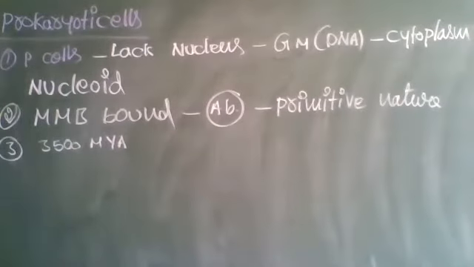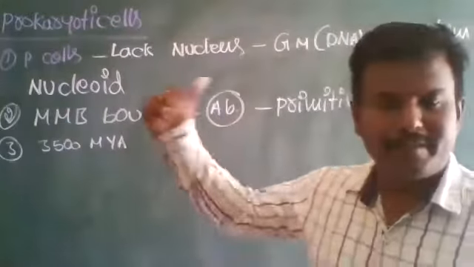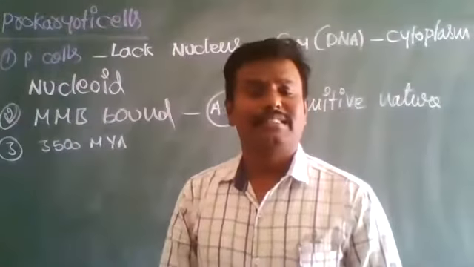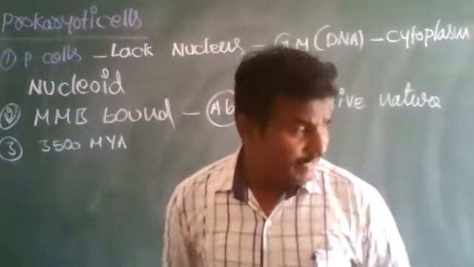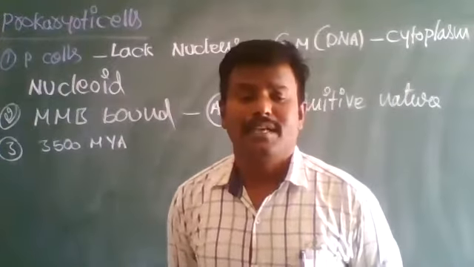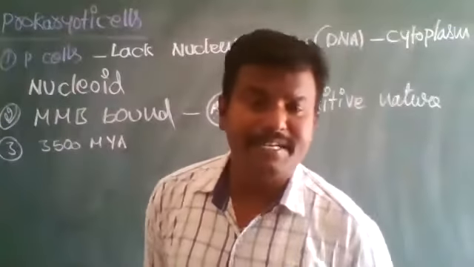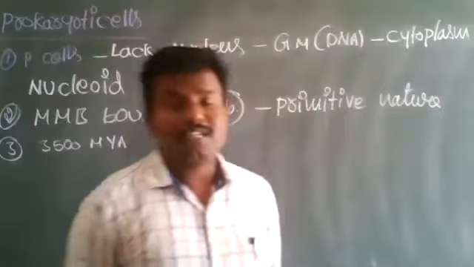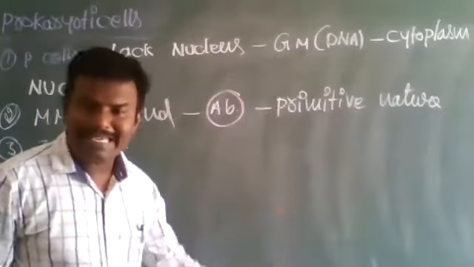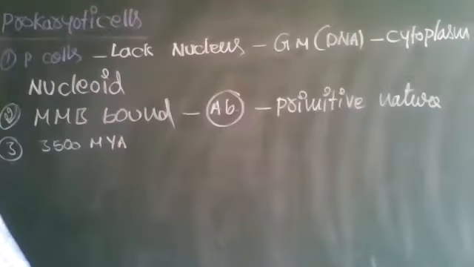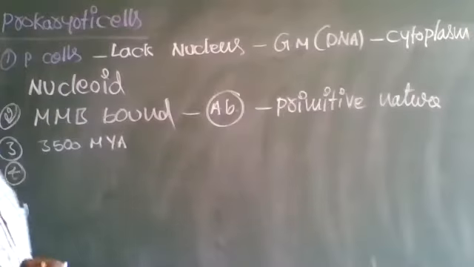According to some biological scientists, it is estimated that prokaryotic organisms originated on Earth about 3,500 million years ago.